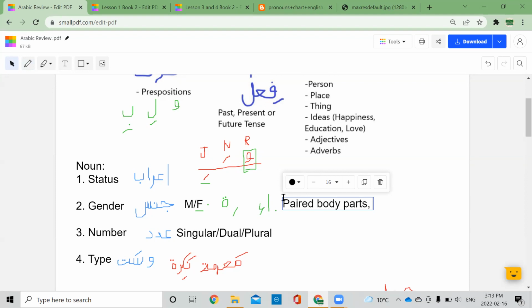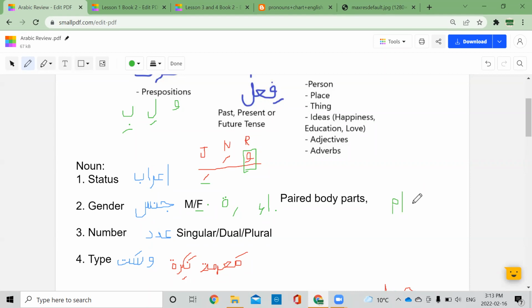Can you give me an example? Kidrun. Okay. Yes, so we'll put that in the end. So for example, we have ta marbuta, if it ends with alif ya, paired body parts, and words that are already feminine by default, like for example, ummun, or bintun.